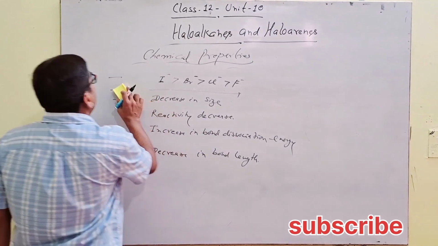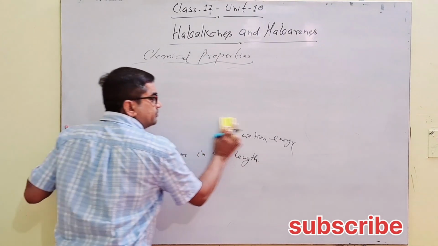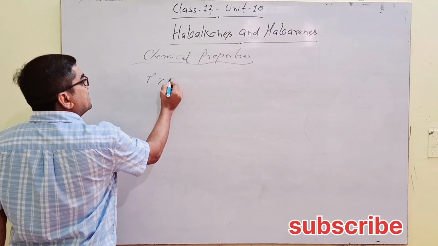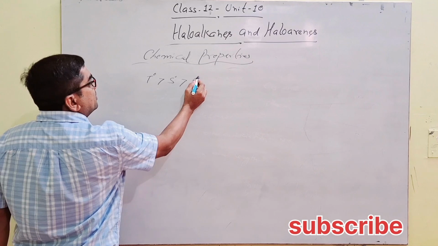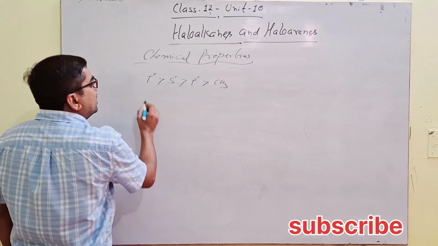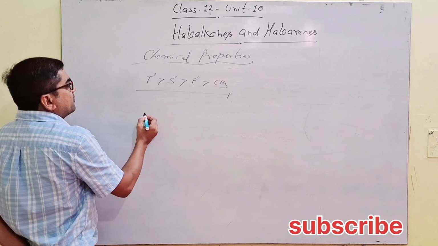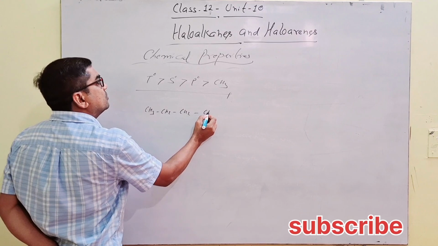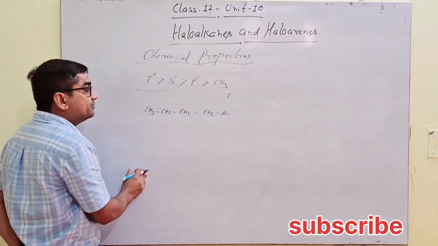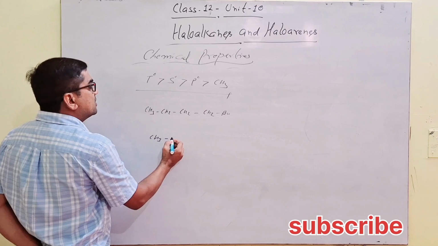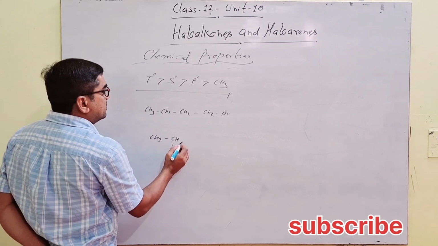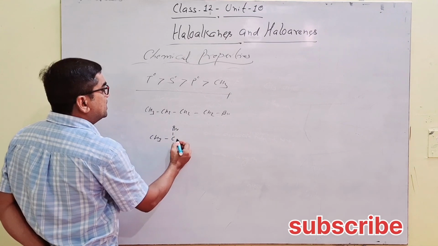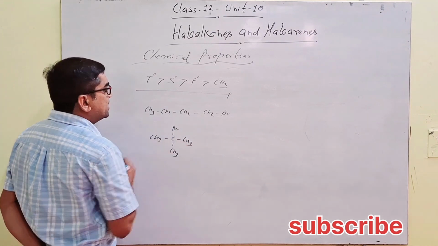Now what will be the order of alkyl? In alkyl, tertiary is greater than secondary, greater than primary, greater than methyl. How? Just see here: CH3, CH2, CH2, CH2, Br. Next is CH3, CH, Br, CH3, CH3.